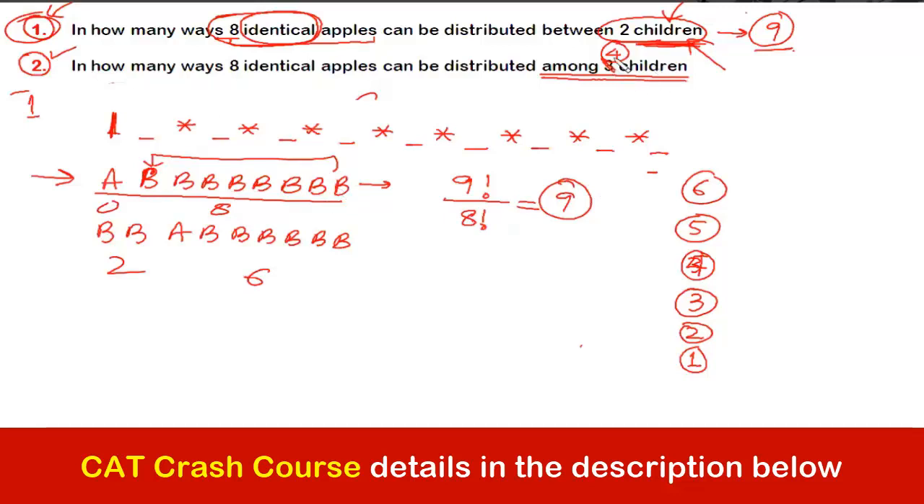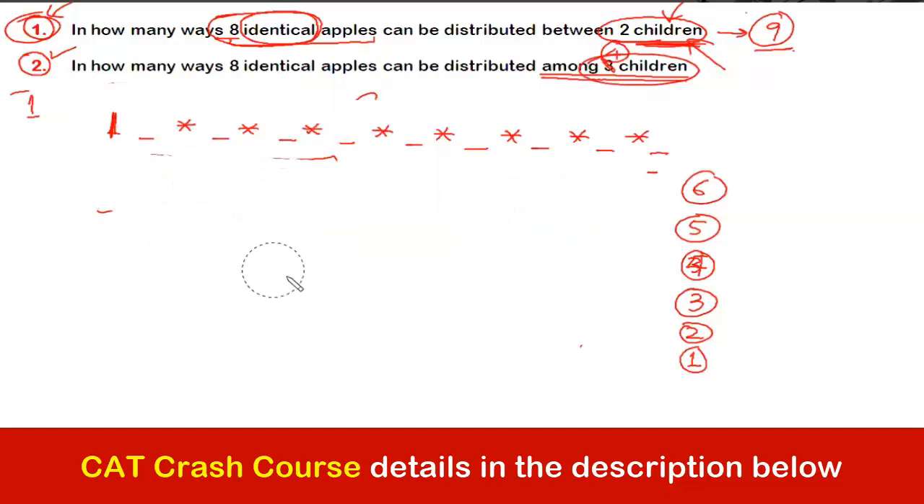Similarly, we can use the second question. In the second question, there were 3 children, guys. So to divide the 8 apples into 3 different parts, now I need to have how many sticks? I have to have 2 sticks. For example, if I put 1 stick at this place and 1 stick at this place, then the distribution would be what? 3, 3, 2. Yes or no?